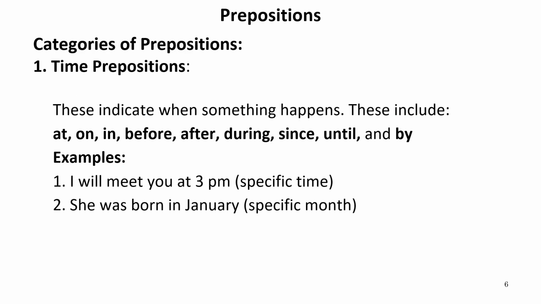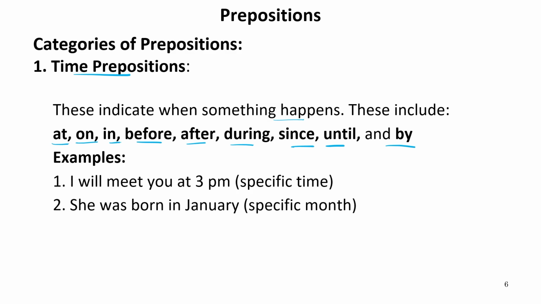Now we'll discuss the categories of prepositions. So there are various categories of prepositions based on their usage. First, we can have time prepositions. It means some prepositions indicate time. For example, these indicate when something happens. These include at, on, in, before, after, during, since, until, by. So there are several prepositions which show us the time.